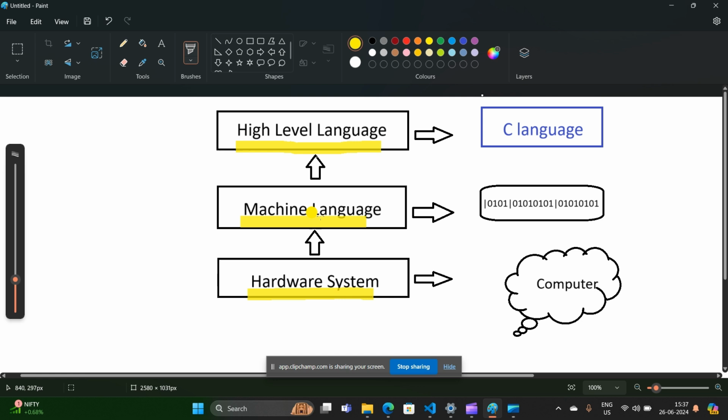And then the machine language came. In machine language, the code is written in the form of zeros and ones. And what is a high level language? The language which we write, C language, is a high level language. This is an example.